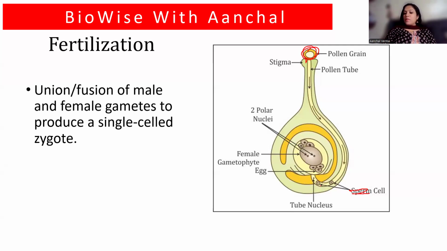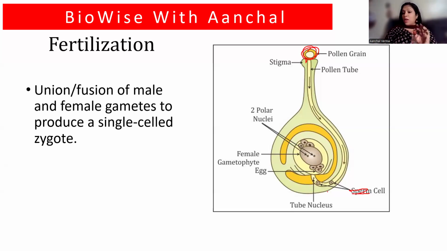So now what happens, there is a tube nucleus and there is a generative nucleus. We'll study the pollen structure in the next slide. This pollen tube germinates and transfers these two male gametes into the female ovule, that is present inside the ovary of the flower. Now these male gametes fuse in two places. First, one fuses with the egg cell and then the other fuses with the secondary polar nuclei.